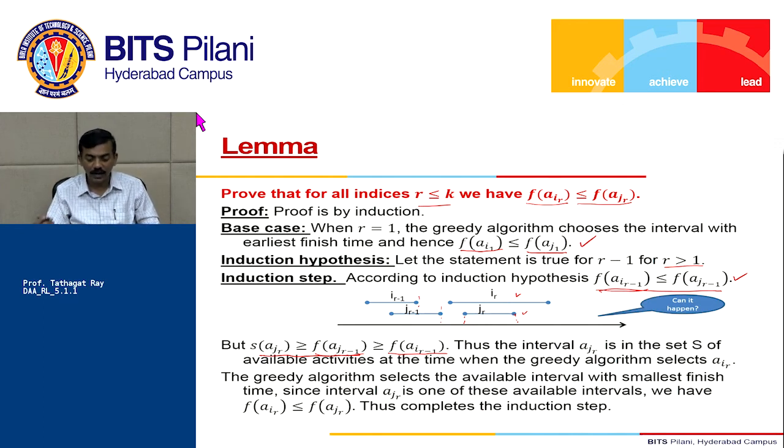So essentially what it is saying is, if I am picking IR, it must be that the finish time of AIR is less than or equal to the finish time of AJR, right? And that's what we wanted to prove. Fine. So we have completed all the steps of the induction, and we have proved that FAIR is less than or equal to FAJR. So this case cannot happen, right? If my algorithm is picking AIR, then IR must finish before FJR finishes, right?